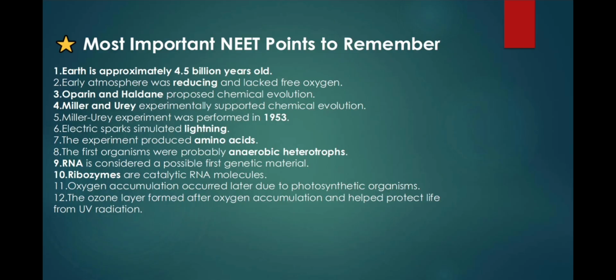4. Miller and Urey experimentally supported chemical evolution. 5. Miller-Urey experiment was performed in 1953. 6. Electric sparks simulated lightning. 7. The experiment produced amino acids. 8. The first organisms were probably anaerobic heterotrophs. 9. RNA is considered a possible first genetic material. 10. Ribozymes are catalytic RNA molecules. 11. Oxygen accumulation occurred later due to photosynthetic organisms. 12. The ozone layer formed after oxygen accumulation and helped protect life from UV radiation.